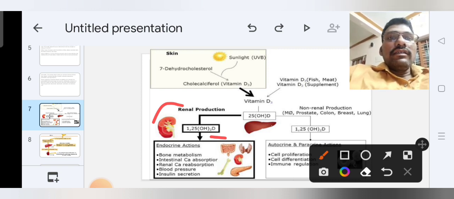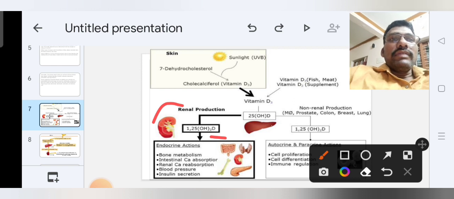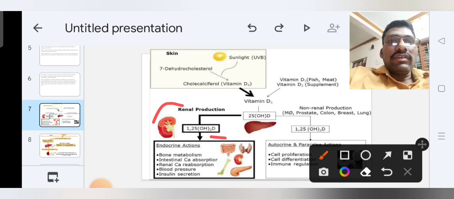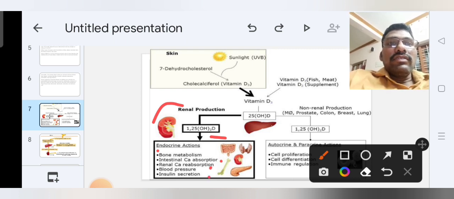This is called the active form of vitamin D. Its main functions are bone metabolism, intestinal calcium absorption, renal calcium reabsorption, blood pressure, and insulin secretion.